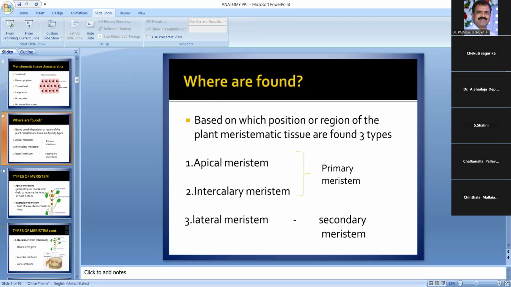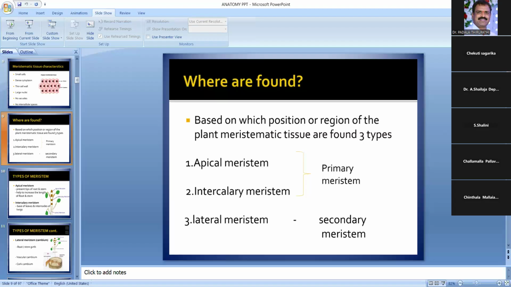Based on the position, the meristematic tissues are of three types. Apical meristem is present at the apex. Intercalary meristem is present at the internode place. Lateral meristem is present at the sides. Examples are vascular cambium, cork cambium, secondary phloem, and secondary xylem. These all belong to the lateral meristems. Did all of you understand the concept? Based on the position, the meristematic tissues are divided into three types: apical, intercalary, lateral.